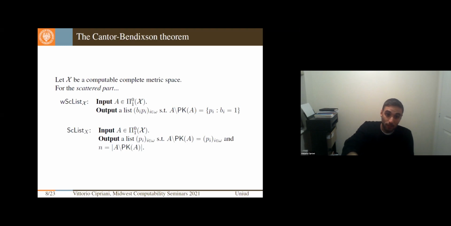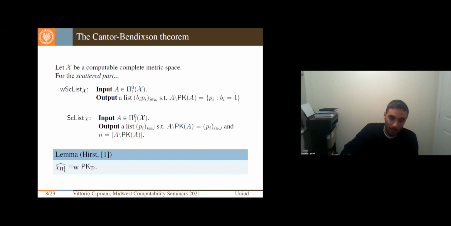The strong list, actually the scattered list without the W, is the same as the weak list, except that we want an injective list of all the paths that I have in the scattered part, but I also want the cardinality of the scattered part. So I will code whether it has countably infinitely many paths in the scattered part, or only finitely many, and if it is finite, how many there are. And we will see later that it is this cardinality that really makes this principle, just to spoil, stronger than the weak scattered one.